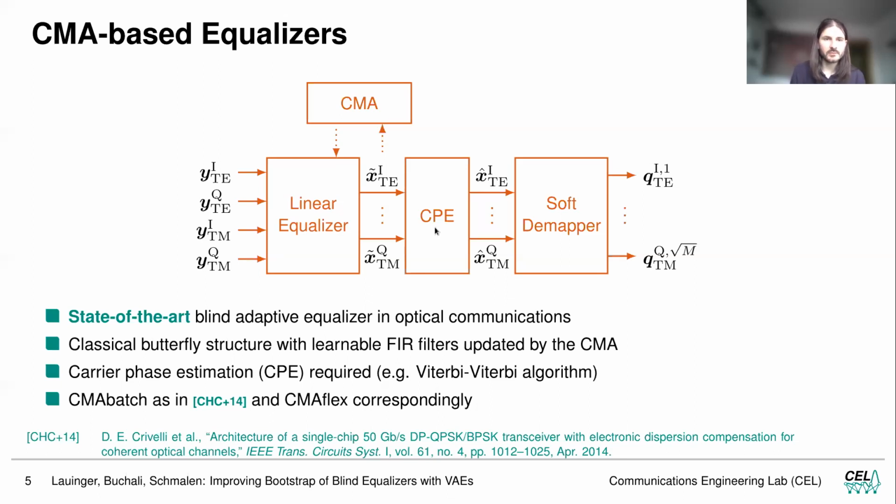Besides the classical symbol-wise update of the CMA, we also implemented a CMA batch as in this reference, and correspondingly we also implemented a CMA flex for a fair comparison.